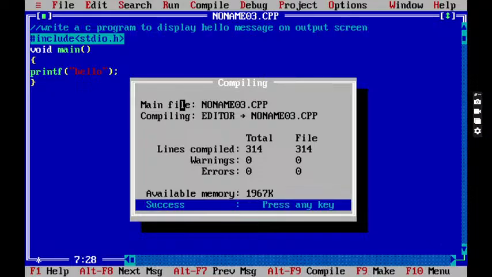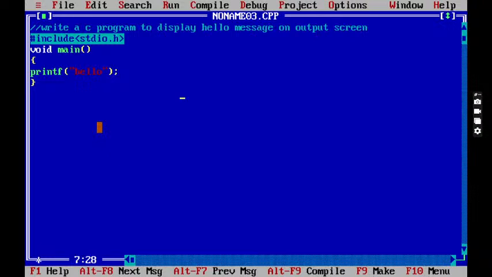Now the error is removed. After compiling successfully, we have to press Control plus F9. Now see, the screen blinked. Have you observed or not? Just observe it. A black screen appears and within a fraction of a second the screen is closed. Again, carefully observe the screen. I'm pressing again. Blinked or not? Yes. So what happened? I have written the program, but the output screen is not displaying, right?